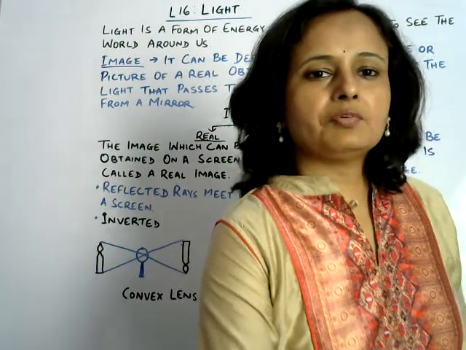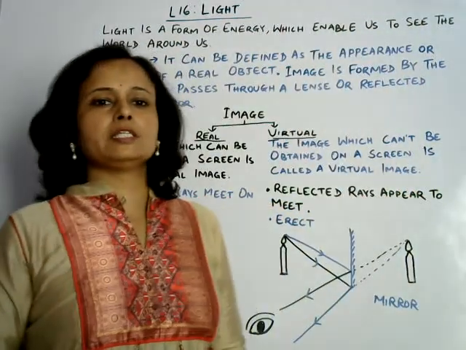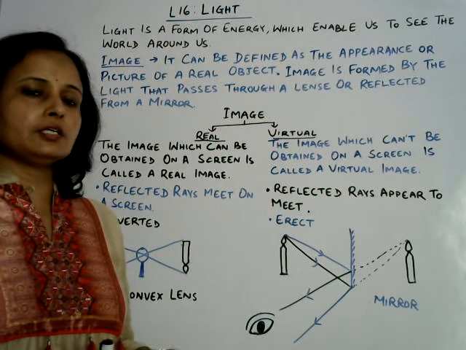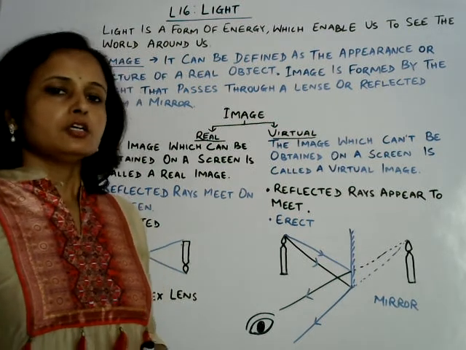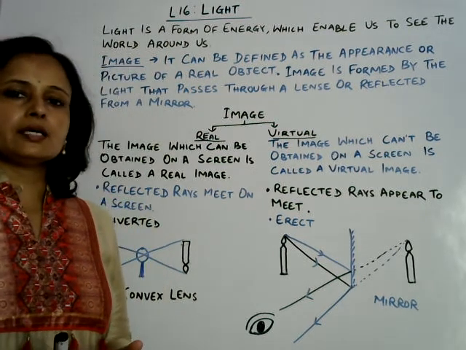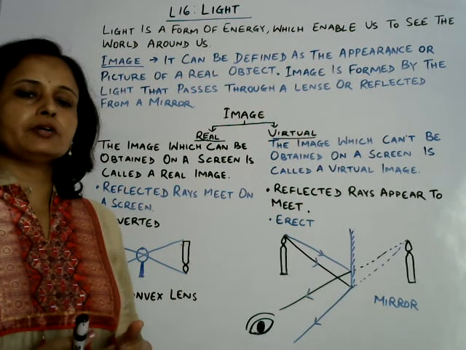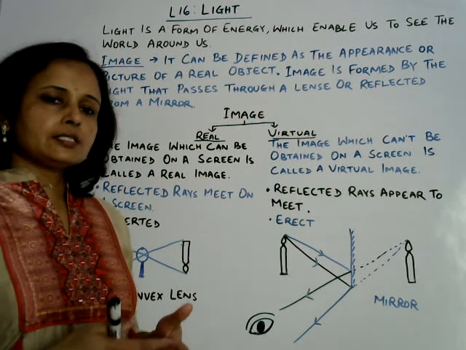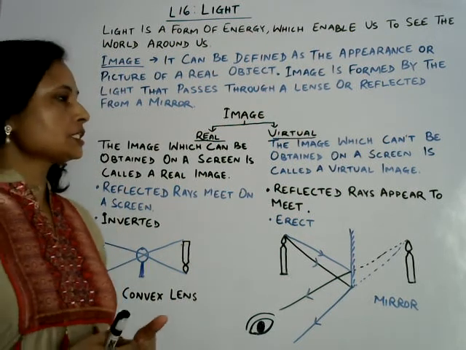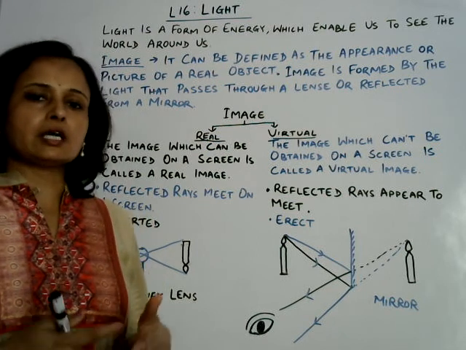Hello everyone. Now we are going to discuss image. What is an image? How can it be formed, either inside a mirror or on a screen? Image can be defined as the appearance or picture of a real object. If there is any real object, then only an image can be formed. Otherwise, an image can't be formed.